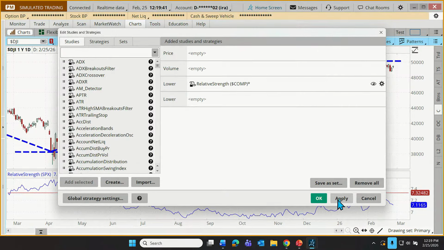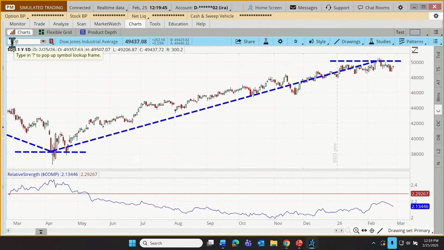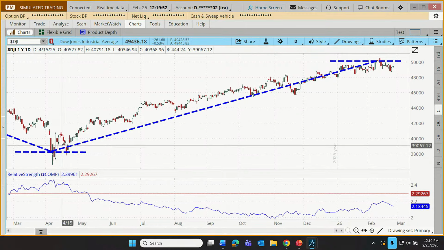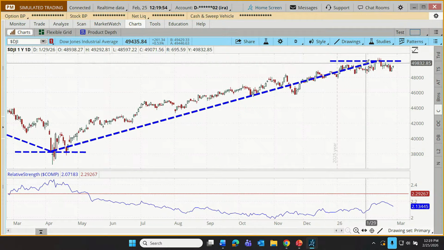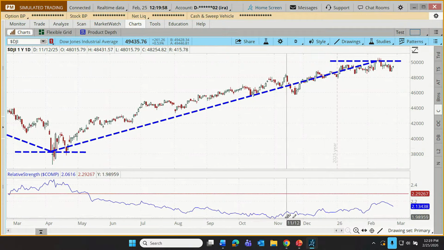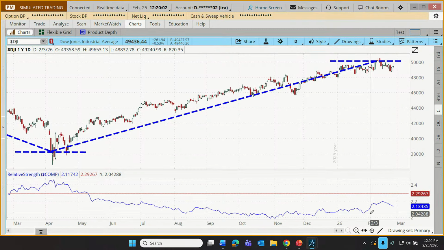Click OK, click Apply, and now we're looking at, has the Dow had a relatively stronger or weaker 12 months than the NASDAQ? I think unsurprisingly, even though the Dow has been going up, it's been going up less rapidly than the NASDAQ, so our relative strength would indicate it's not as strong. Okay.